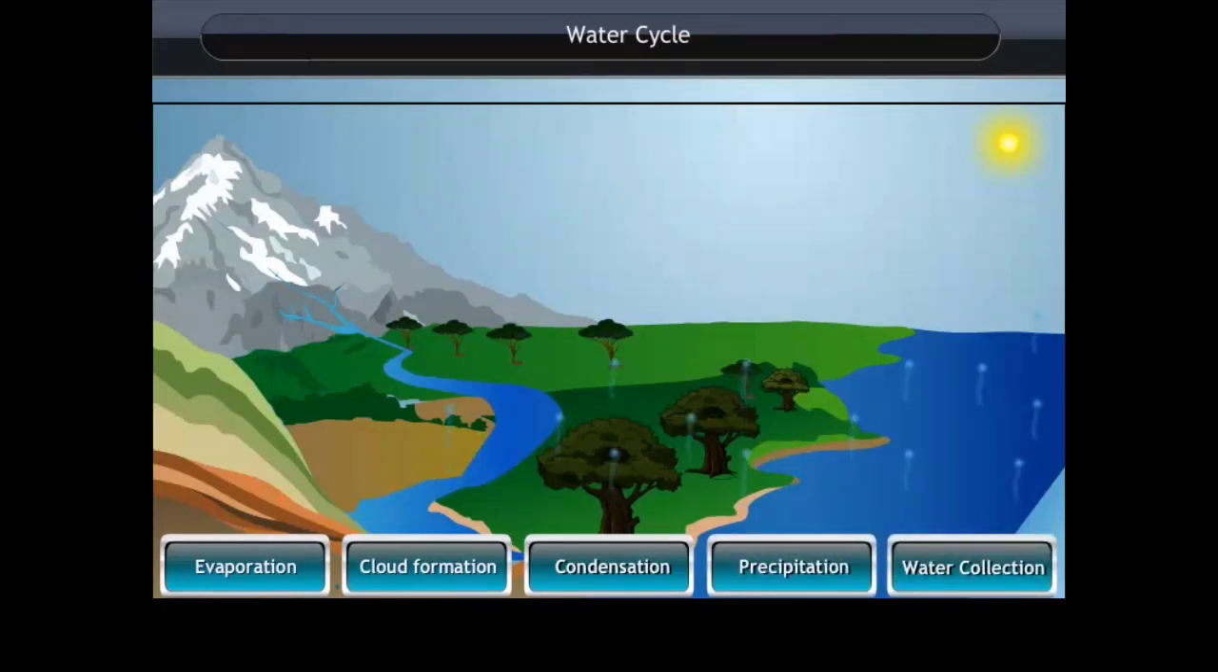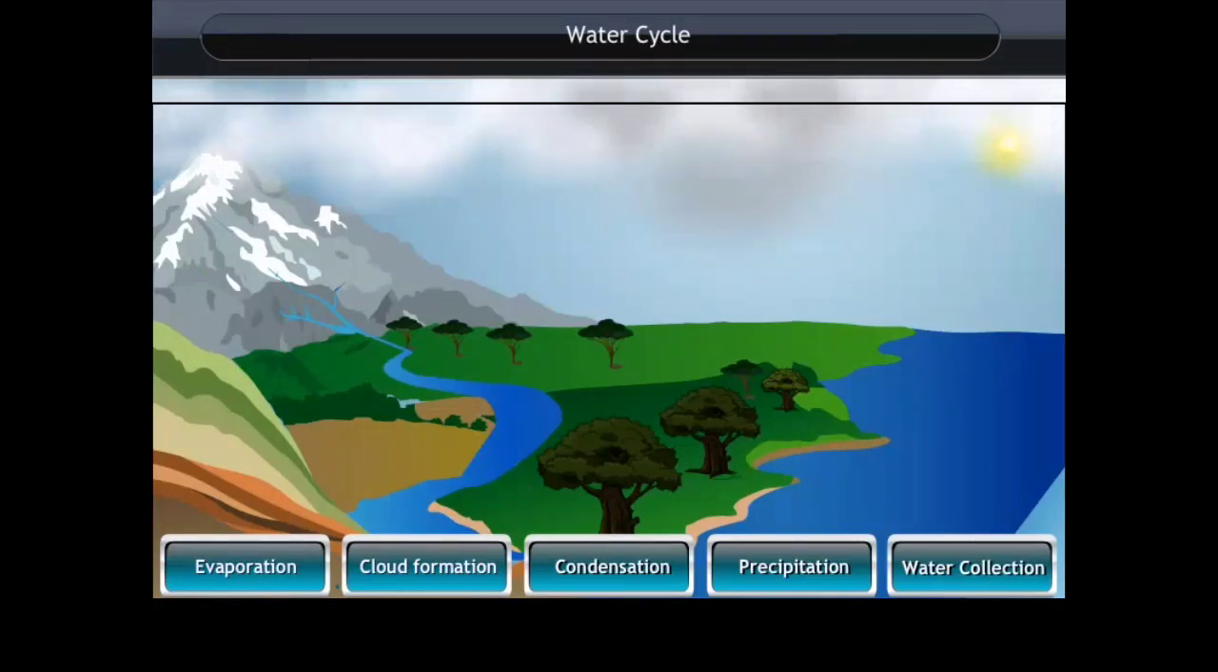Evaporation is when the sun heats up water in rivers or lakes or the ocean and turns it into vapor or steam. The water vapor or steam leaves the river, lake or ocean and goes into the air.